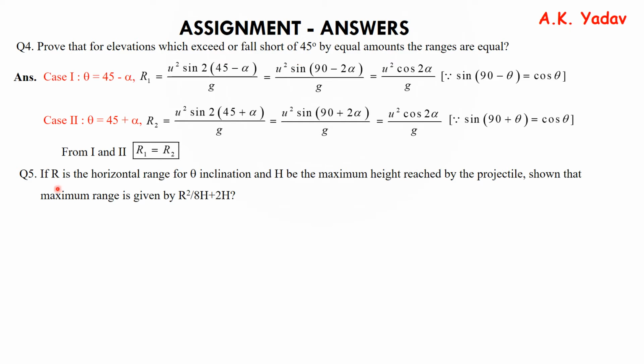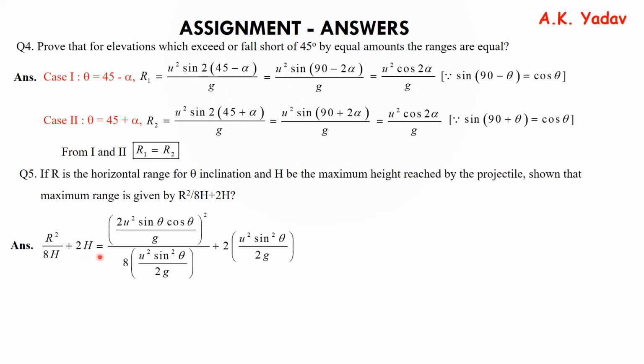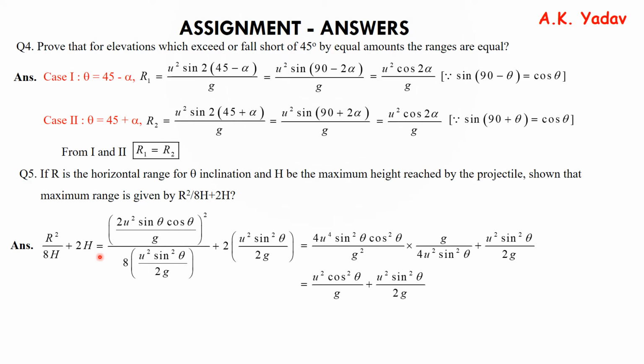Question number 5. If R is the horizontal range for theta inclination and h is the maximum height reached by the projectile, show that maximum range is given by R square upon 8h plus 2h. So R square upon 8h plus 2h, let's put the values of R and h and solve it. And what we get? We get u square cos square theta upon g plus u square sine square theta upon 2g, which gives u square upon g, and which is equal to the maximum range.